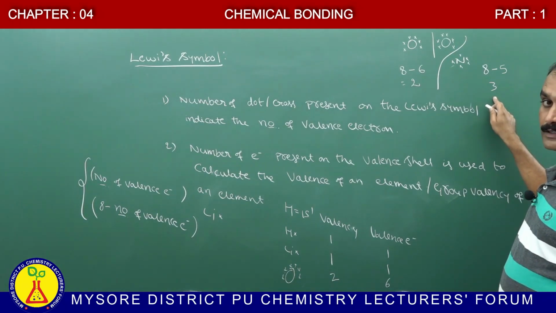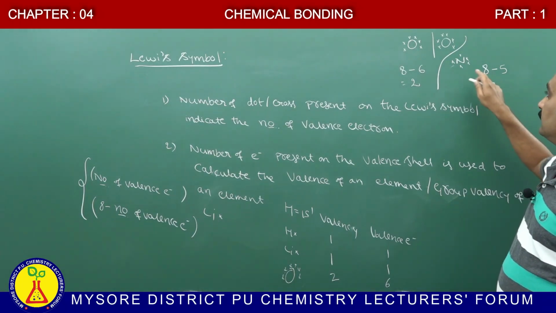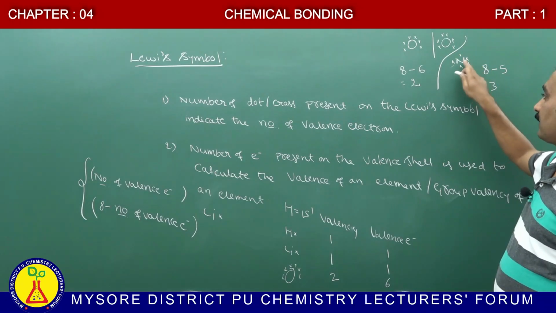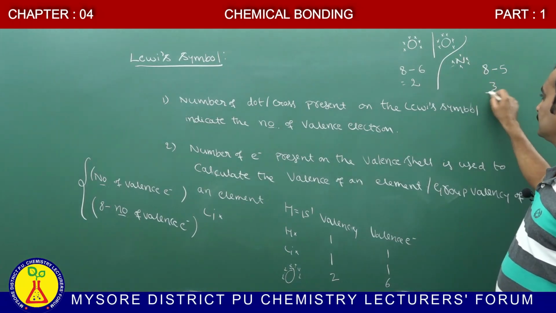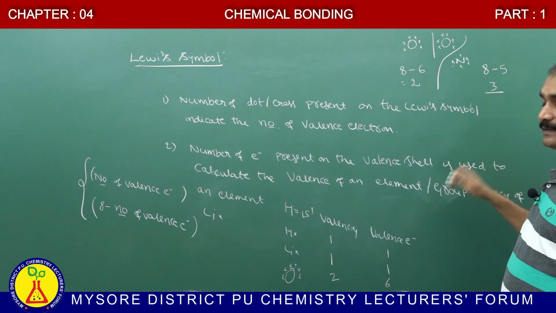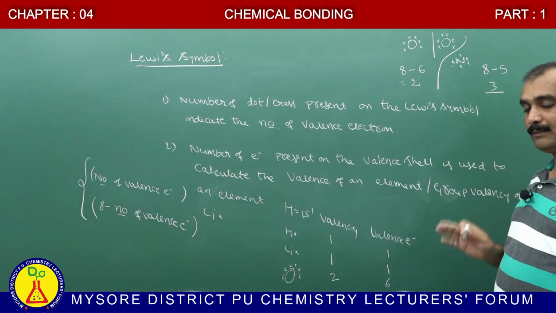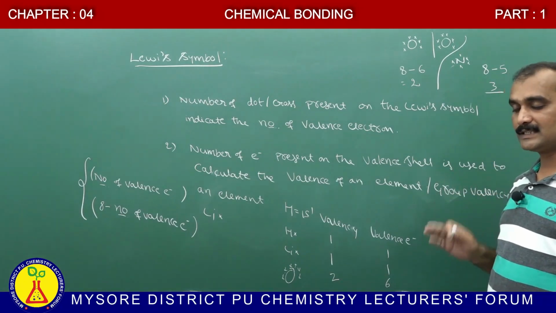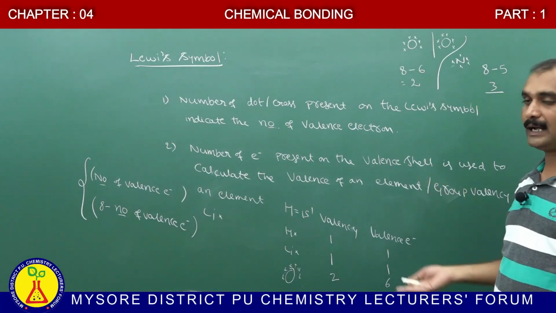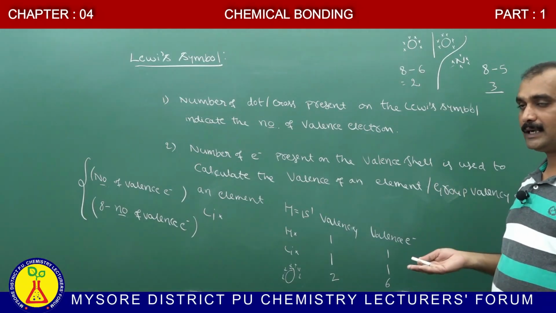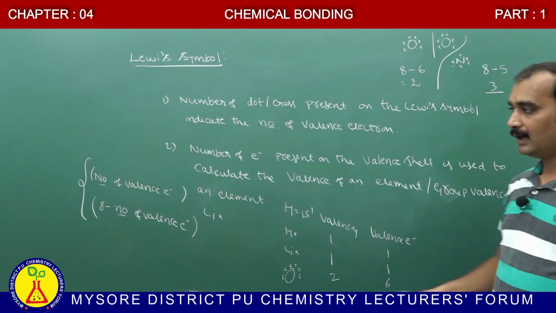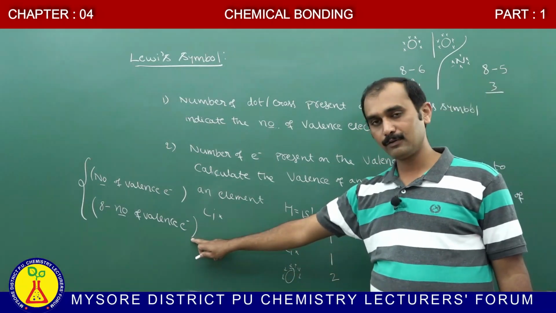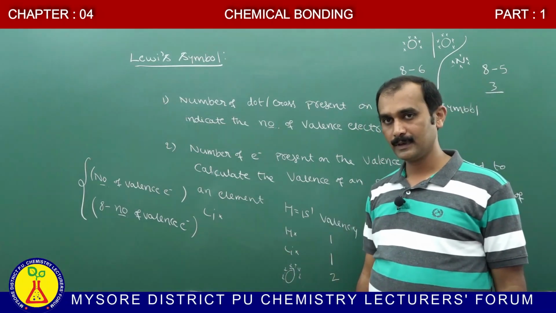How many valence electrons are present? 5 valence electrons, but the valency is 3. That means valency is the combining capacity of an element, which is linked to the outermost shell of an atom. Valency may be either the number of outermost electrons or 8 minus the number of outermost electrons.